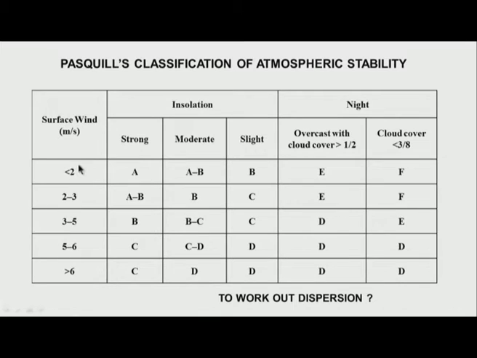Therefore, when I have low surface winds, I could have, well, a strong insolation leading to very unstable atmosphere A, and at night, a cold winter night, I could have F.